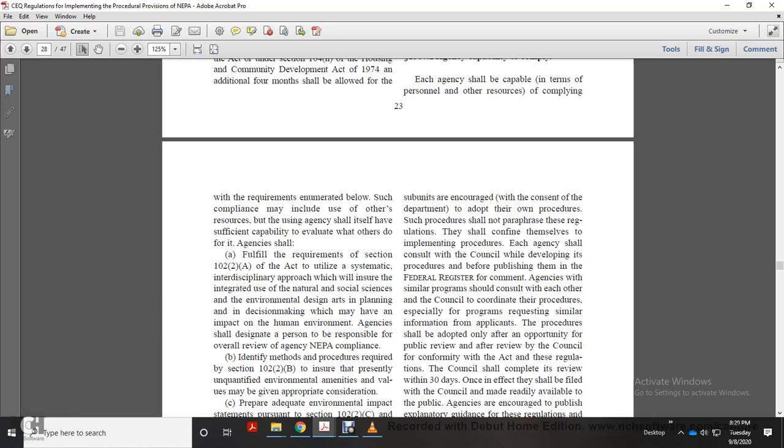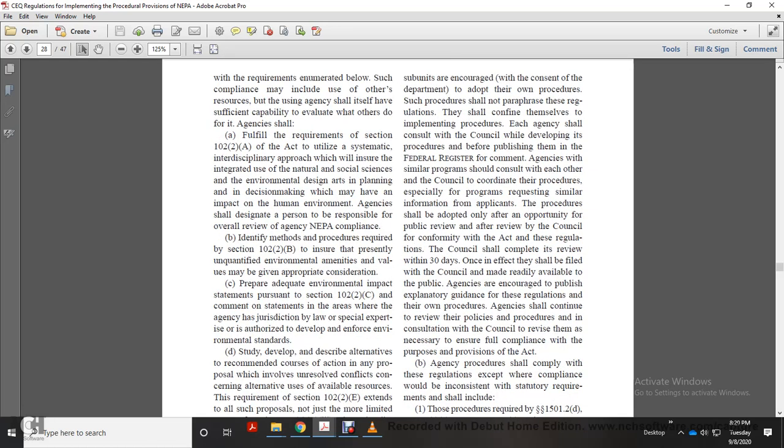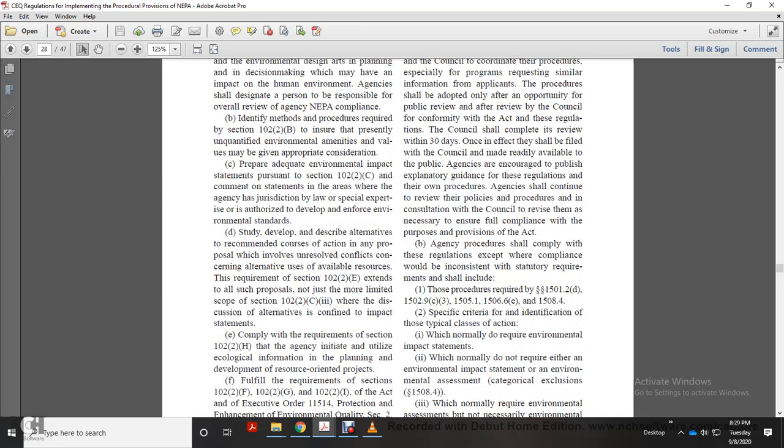Agency shall designate a person to be responsible for the overall review of the agency's National Environmental Policy Act compliance. Identify methods and procedures required by Section 102(2)(B) to ensure that presently unquantified environmental amenities and values may be given appropriate consideration. Prepare adequate environmental impact statements pursuant to Section 102(2)(C). Comment on statements in the area where the agency has jurisdiction by law or special expertise, and authorize, develop, and enforce environmental standards. Study and develop the described alternatives. Recommend a course of action.